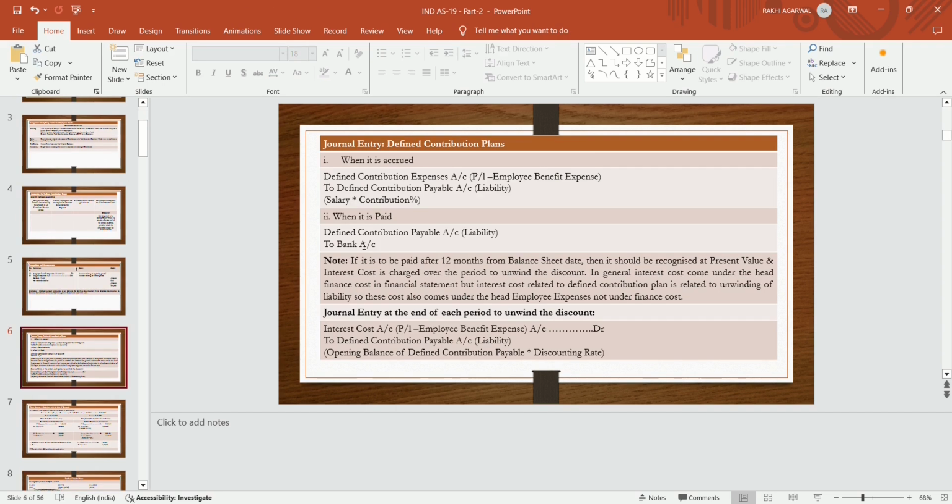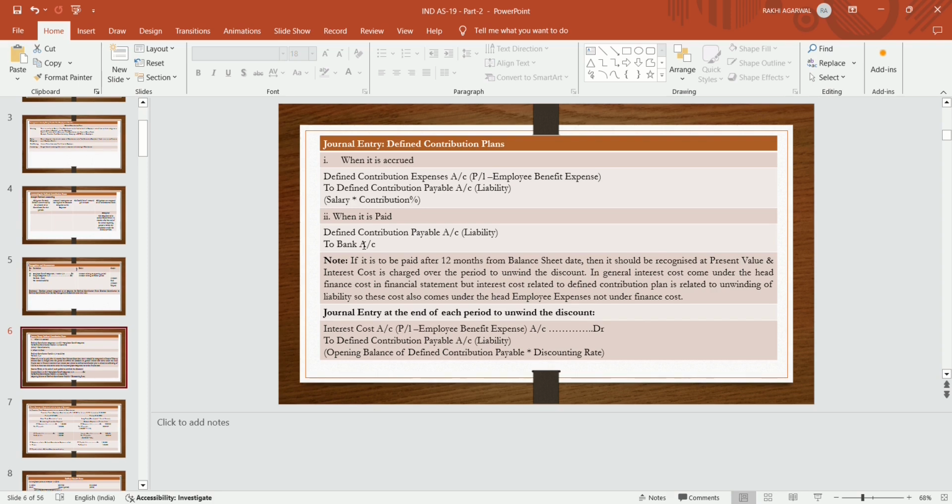Now, journal entries for defined contribution plan. When any defined contribution is accrued, then defined contribution expenses account, that is PL. As per Ind AS, it will be called defined contribution expenses, and if it is not yet paid, it is accrued, then a liability is created, which will be defined contribution payable.